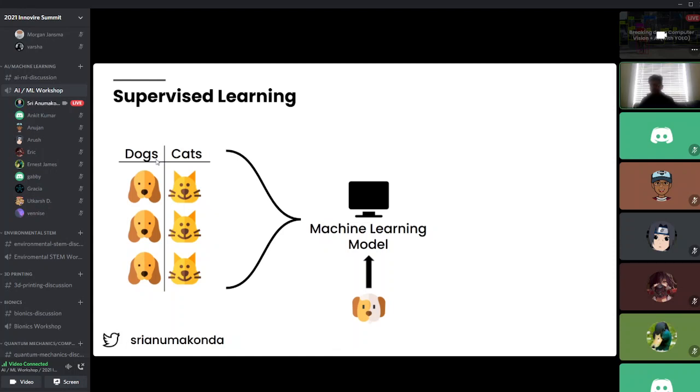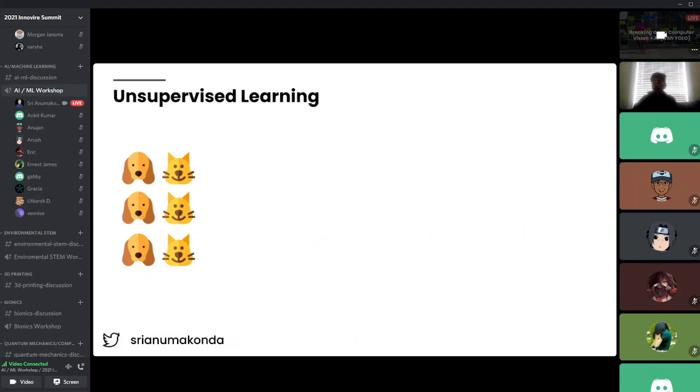Now, when we have this new picture, the machine learning model goes back and remembers what a dog is and what a cat is. Using what it learned from the input data set, it learns that dogs have floppy ears, and now it's able to output a prediction that this is a dog. So that's what supervised learning is. Remember, the TLDR is that we have a labeled data set and we pass the data into this black box ML system where it learns.